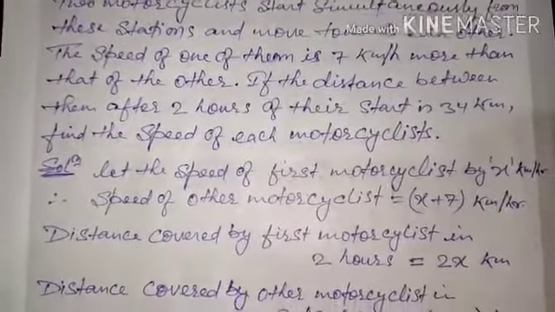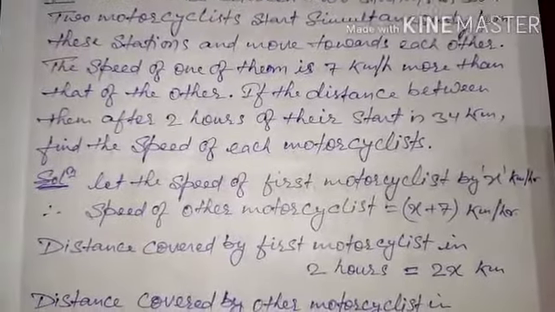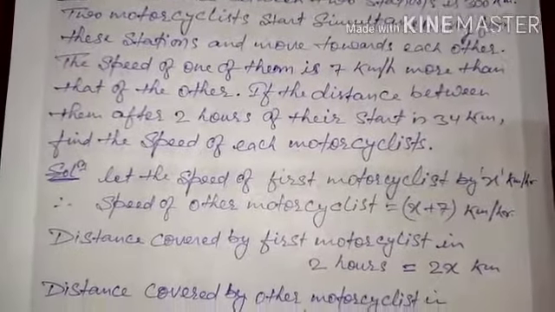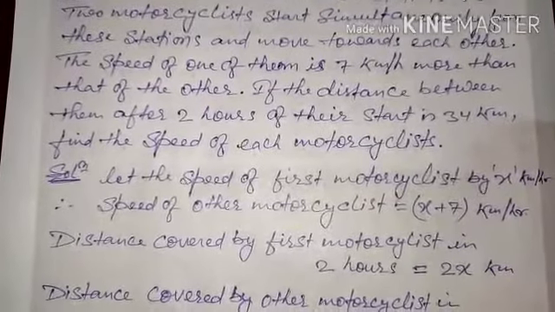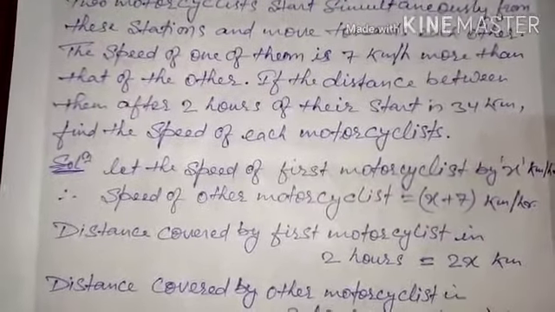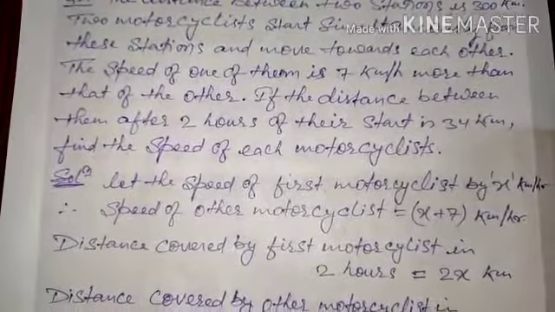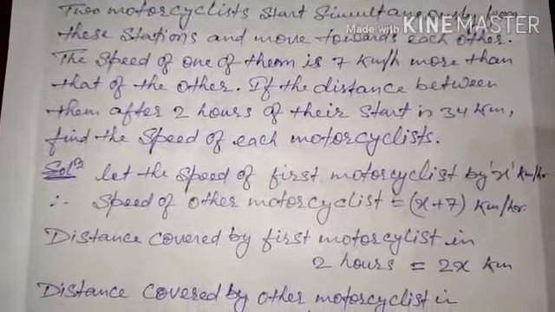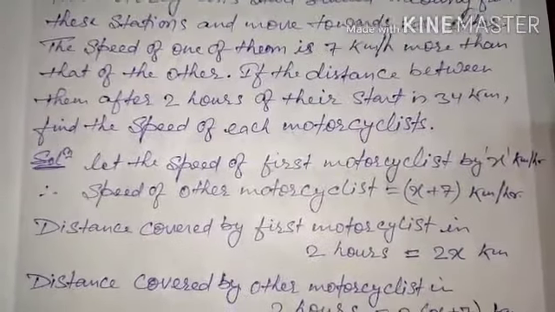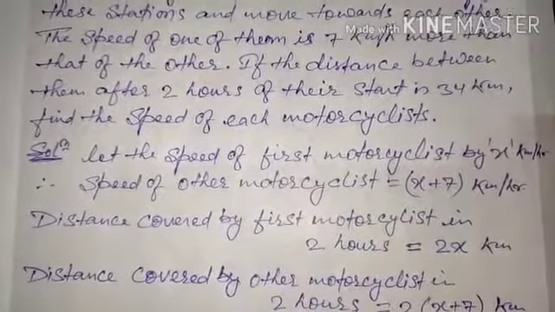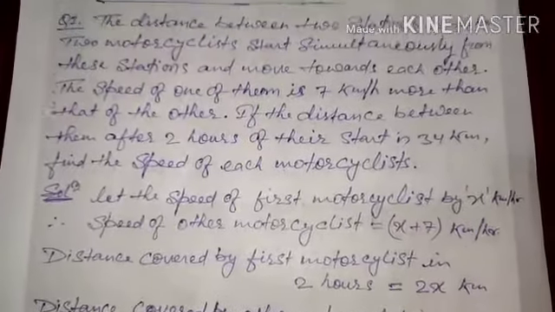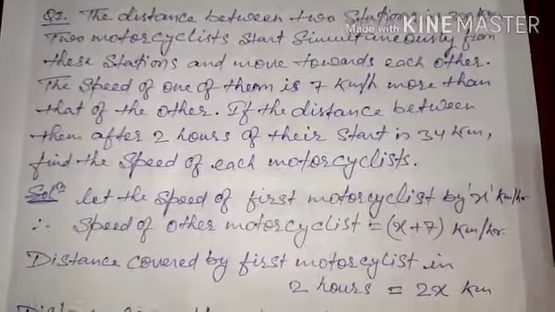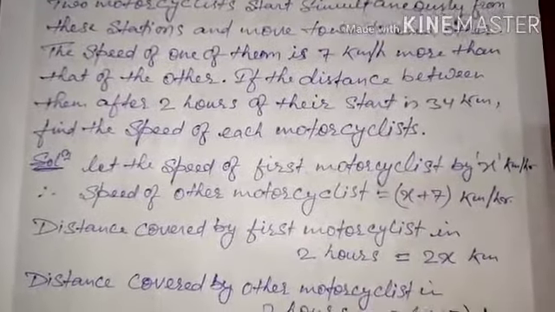It means if we assume that the speed of the first motorcyclist is x, then obviously the speed of the other motorcyclist is x plus 7 kilometer per hour. Now the distance between them after 2 hours; first of all we'll calculate the distance covered by both the motorcyclists in 2 hours. The question is saying that 2 hours after the start, the distance is 34 kilometer.